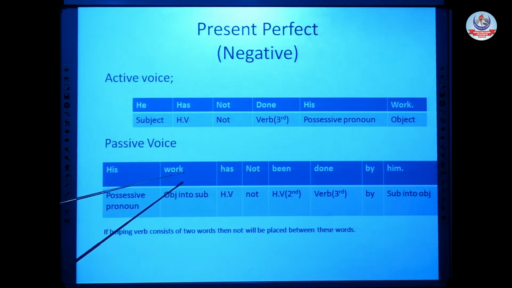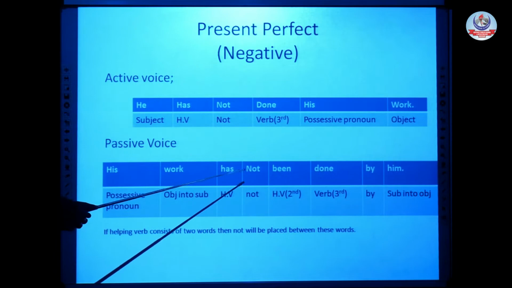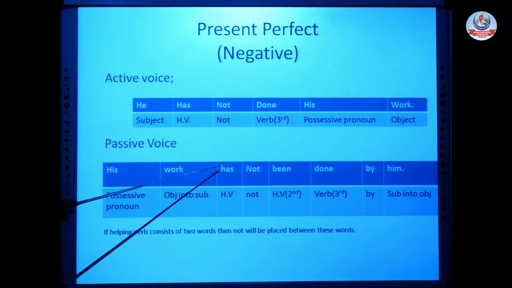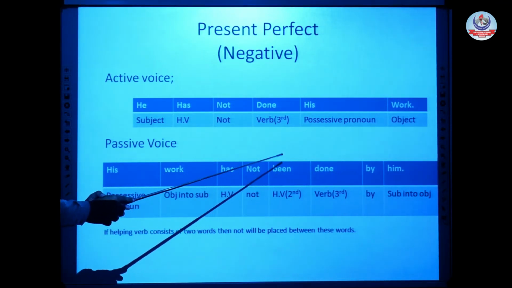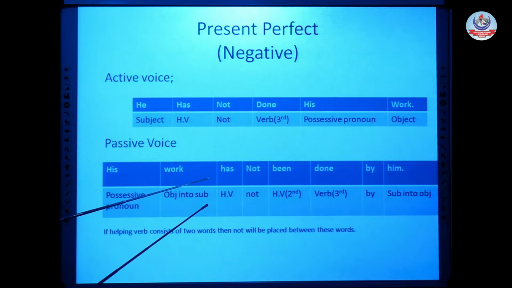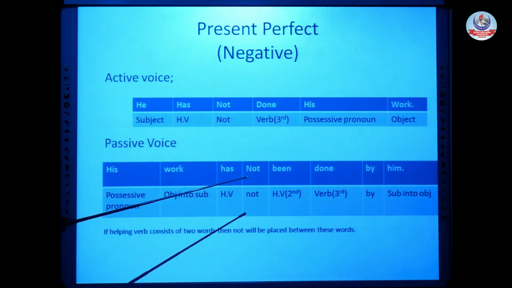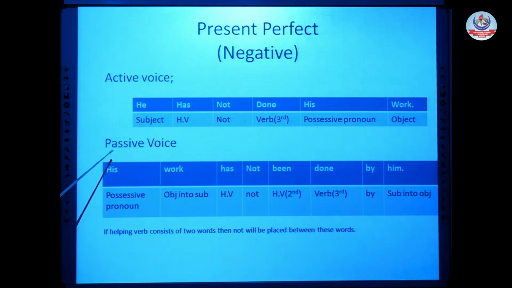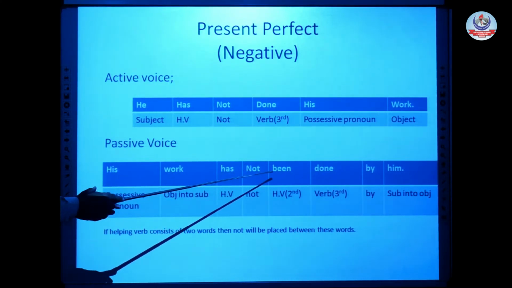Not after, not before, but between these two words. Has, not, and then been. His work has not been.